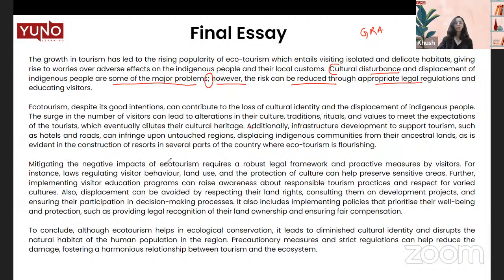kinds of sentences. More on, for example, ecotourism, then we added a dependent clause in between, can contribute to the loss of this. Then, to conclude, although, another dependent clause, it leads to diminished culture and habitat innovation. Independent clause. So see how we're changing the sentence structures within places so that we can show the examiner we know how to use multiple kinds of sentences, that we have a hold over the range of sentences within English, right? Now, these are the things that you have to focus upon.